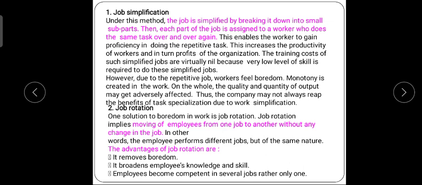Suppose I am giving one example. If I give a labourer a task and that person cannot do it, that person is struggling. So what I am doing is dividing the task into group A, group B, group C, and I have given one person to each. So if each one looks at the work properly and understands it properly, my time and my work will be in a proper way, the task will be completed properly, and there should be no hurdle, there will be no problems while doing the job simplification. So I hope this is clear to all.